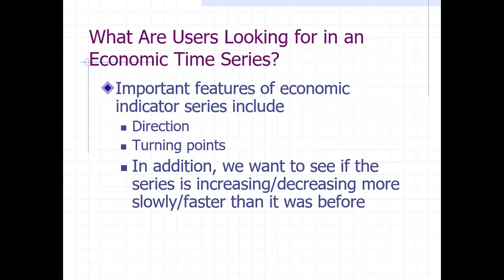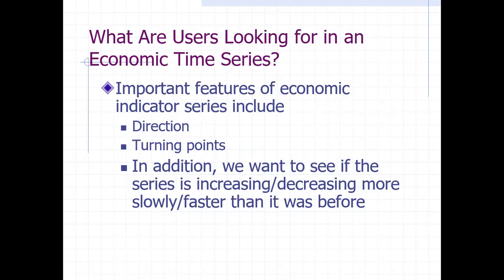So what are the users looking for in an economic time series? Because it is mostly used in economic phenomena and economic activities. Important features of an economic indicator series include direction and turning points.